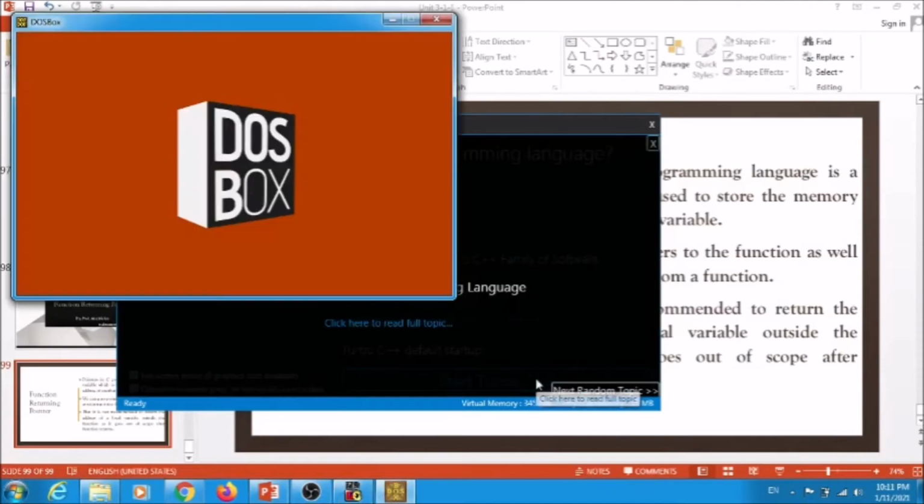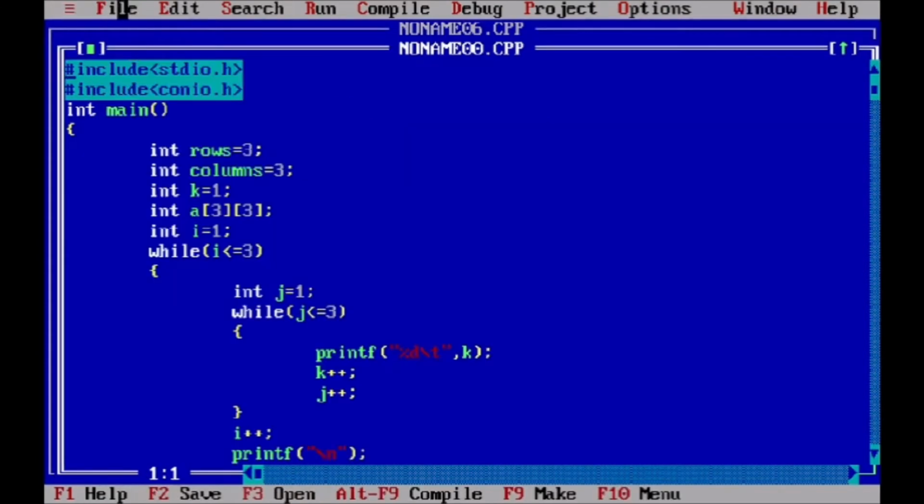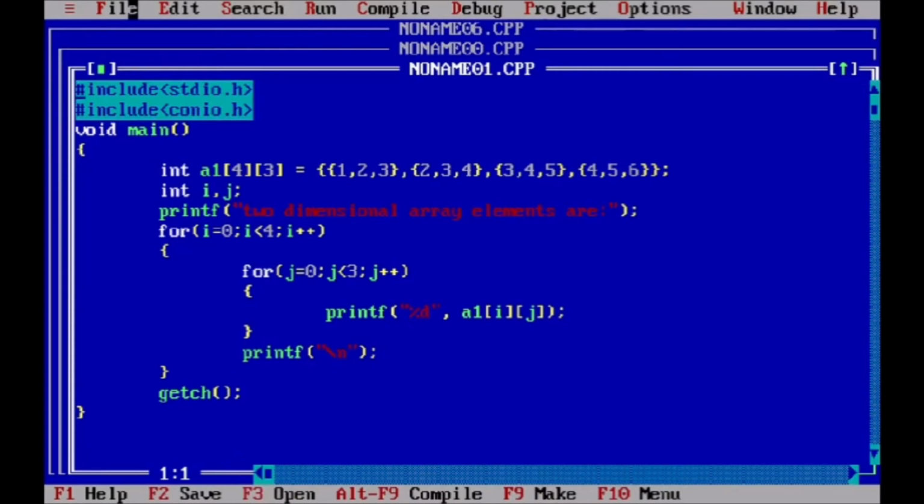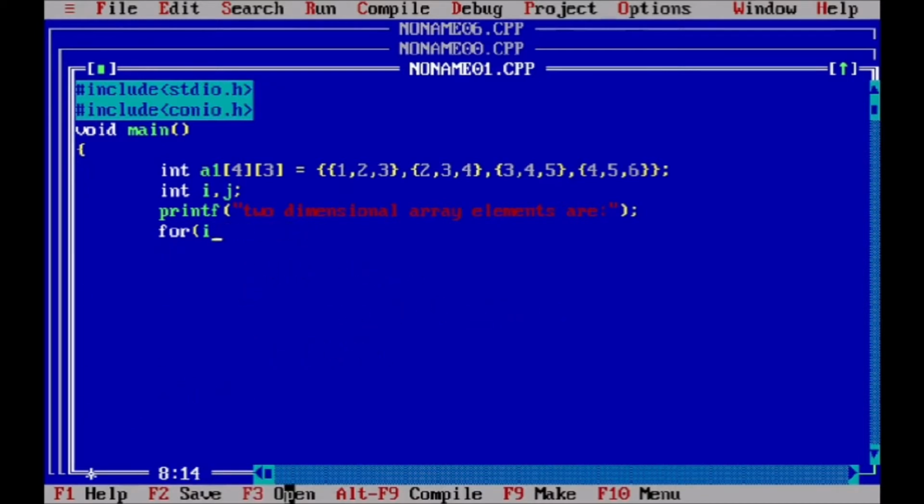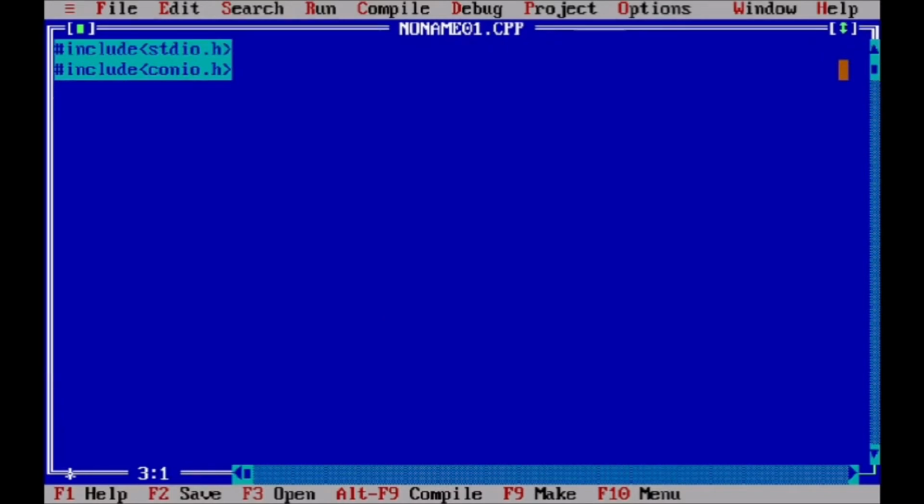So we start our Turbo C for writing the program. Let us write in this one. Okay, so we do not need to write all this header file again. So first, obviously, include our header file. Now what we do, we declare one function.